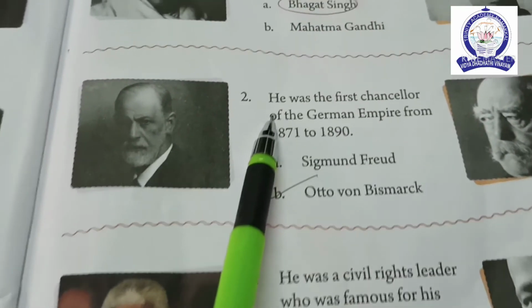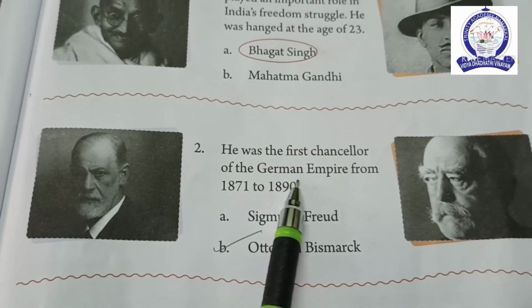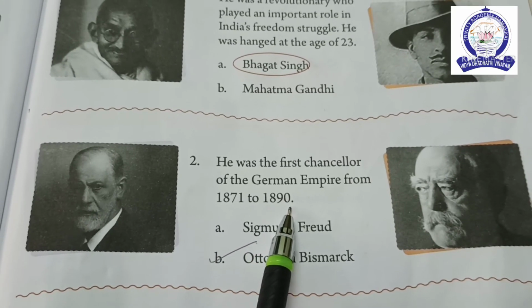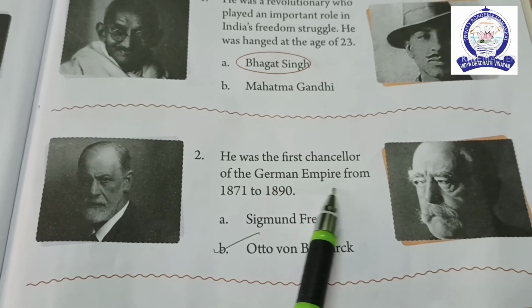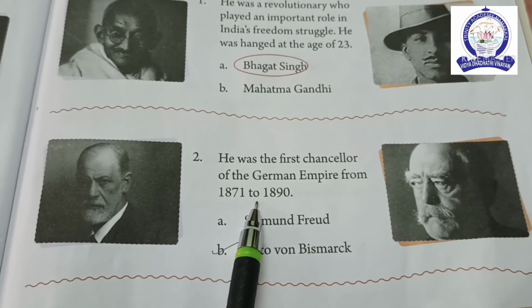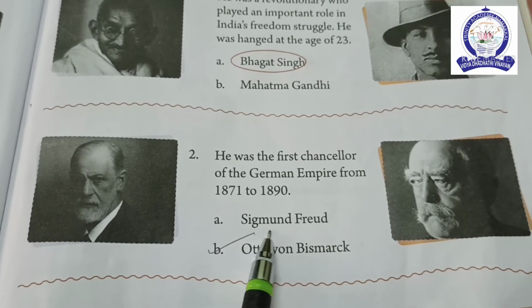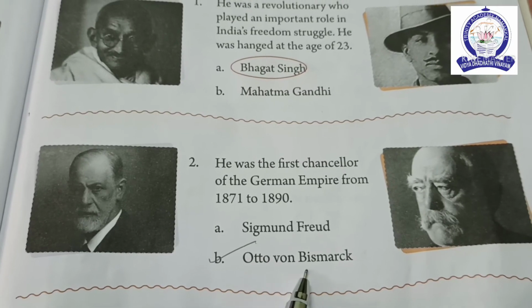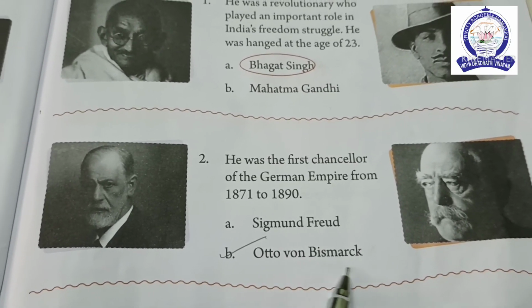Number 2. He was the first Chancellor of the German Empire from 1871 to 1890. Option A, Sigmund Freud, and option B, Otto von Bismarck. The correct answer is Otto von Bismarck.